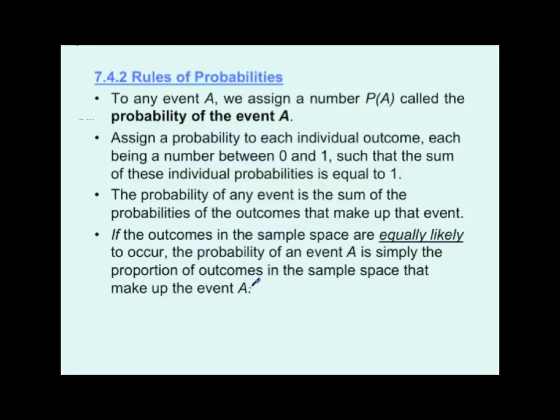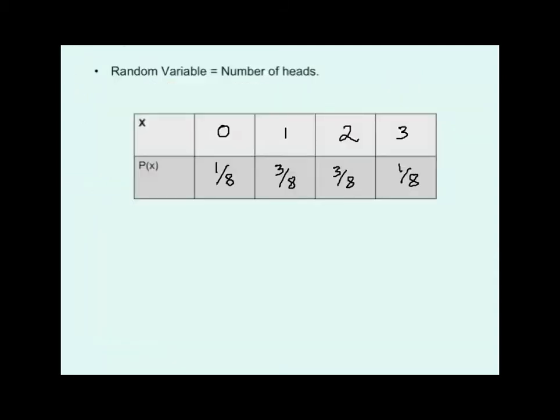All right, so let's move on a little bit here. Got to fill in some gaps with some of the rules about probabilities. To any event A, we assign a number, P of A, called the probability of event A. So for example, back here, if I had said, what is the probability of getting a 2? Probability of getting a 2 is 3/8. I can read that right off of my table. In other words, I just grab what the value is. In this particular case, it's a 2 that I'm looking at. Look at that in this part of the table and go down to it, and I've assigned to it a probability of 3/8. Okay?